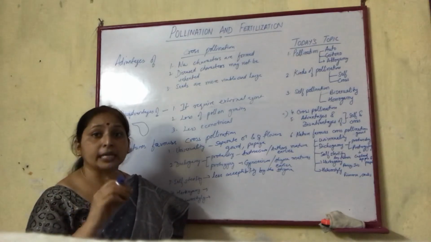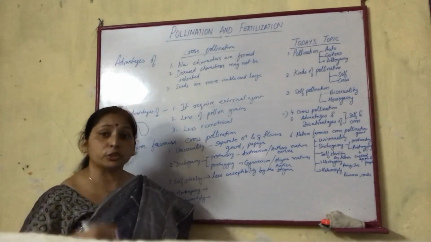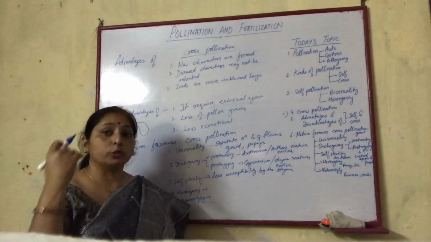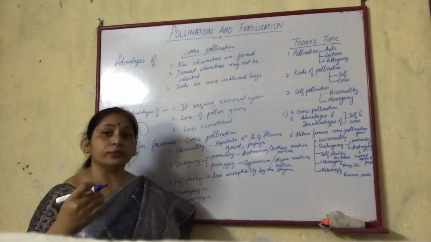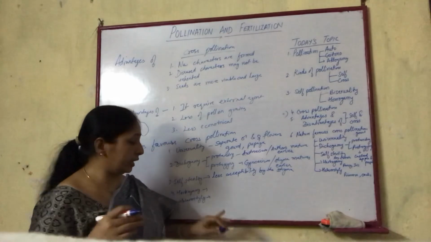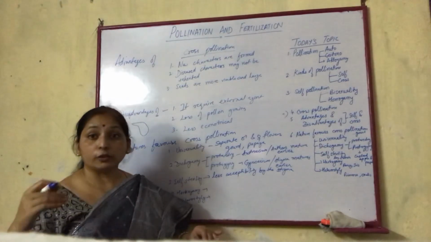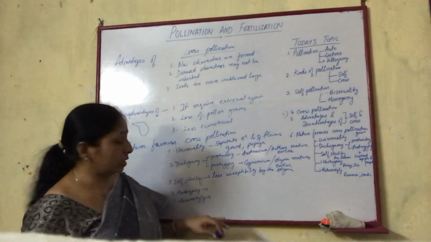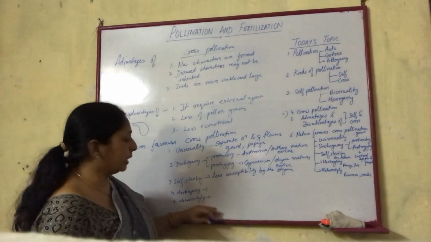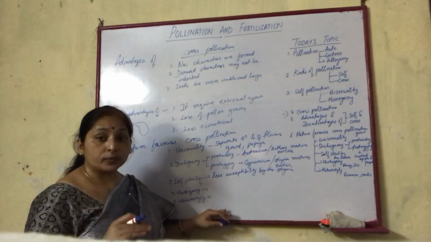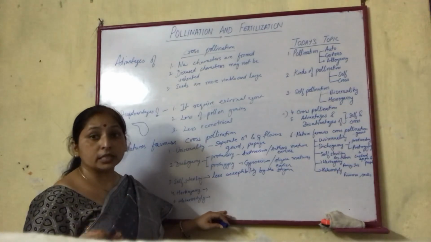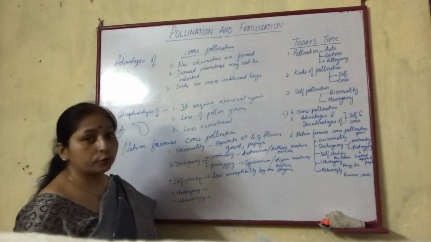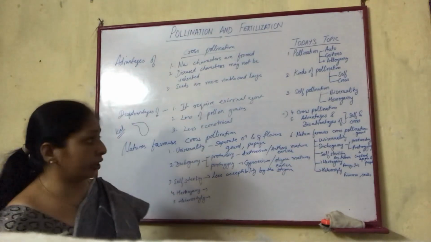When the style is much longer or much shorter, the pollen grains are not able to reach the stigma, or it is away from the reach of the pollen grains. This condition is termed heterostyle, which favors cross pollination.